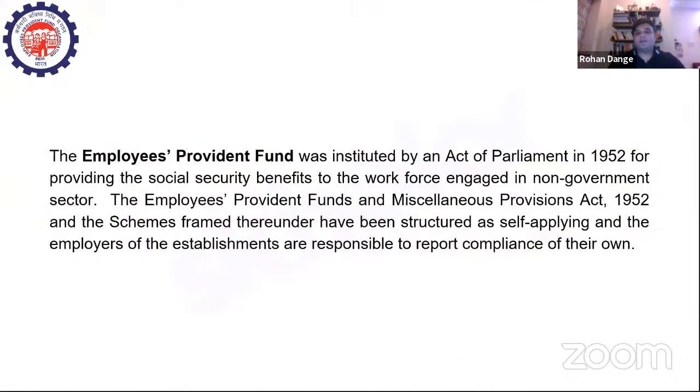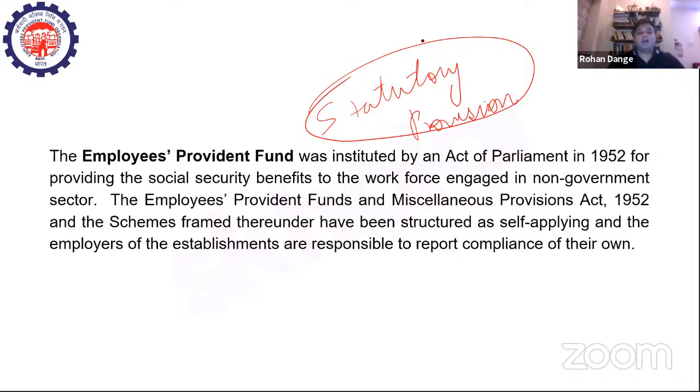So the Employees Provident Fund was instituted by an act of parliament. So basically this is a statutory provision. Now, why was this statutory provision inserted in the first place? What is the spirit or the foundational understanding behind it? In 1952, it was brought about to ensure that employees, when they retire, should have some sort of financial cushion to fall back on.